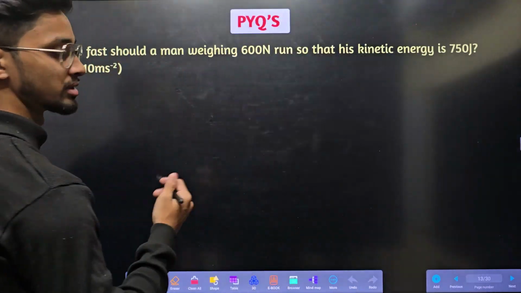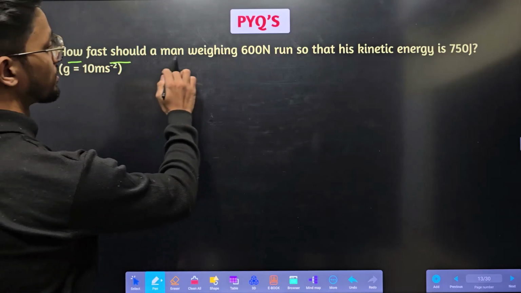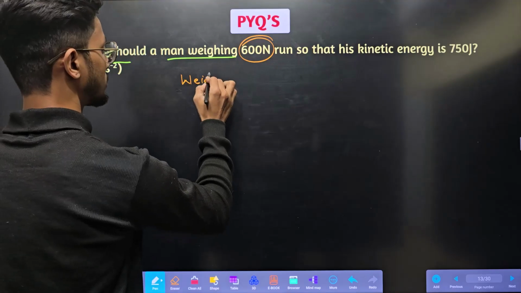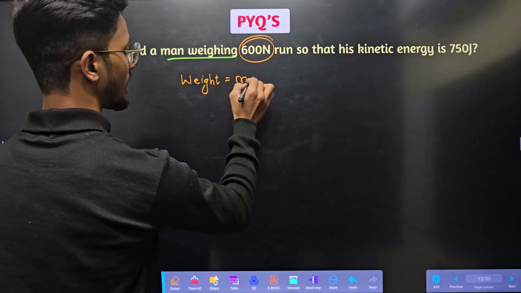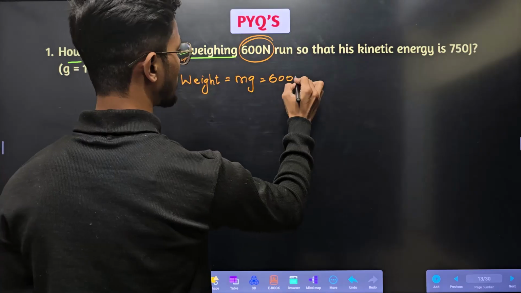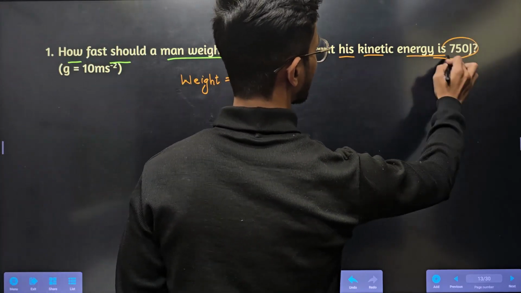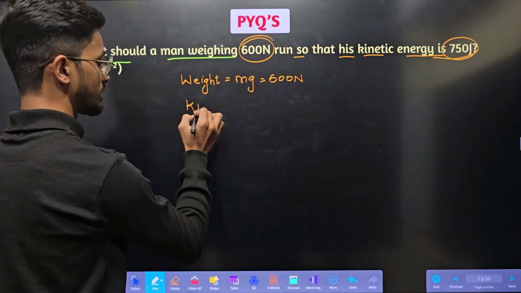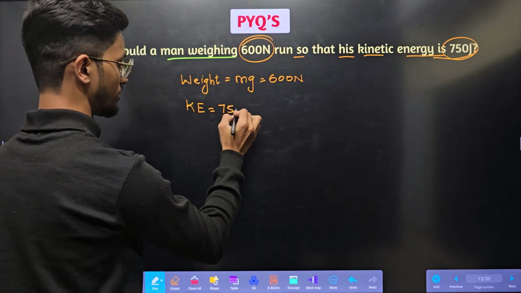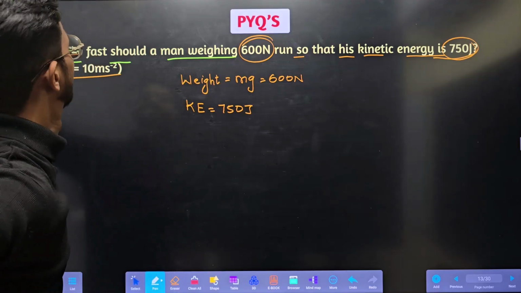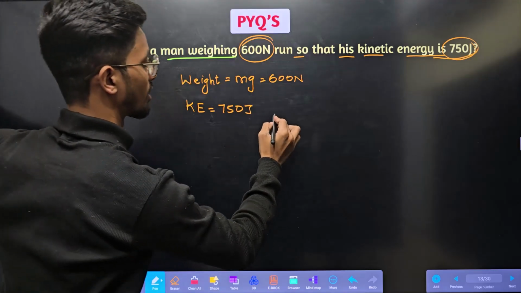Next, some questions. How fast should a man weighing 600 Newton run so that his kinetic energy is 750 joule? What is the weight of man? Weight is nothing but mg. That is 600 Newton. What is the kinetic energy given? 750 joule. g they have taken as 10 meter per second square. How fast? That is nothing but we need to calculate v.